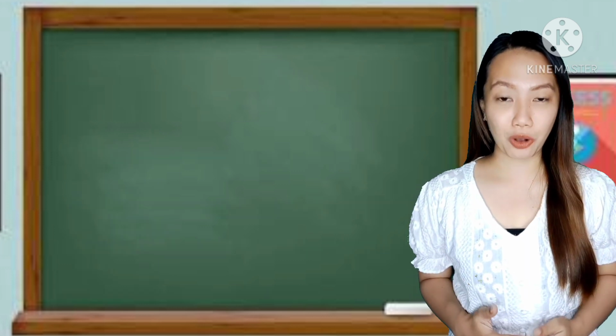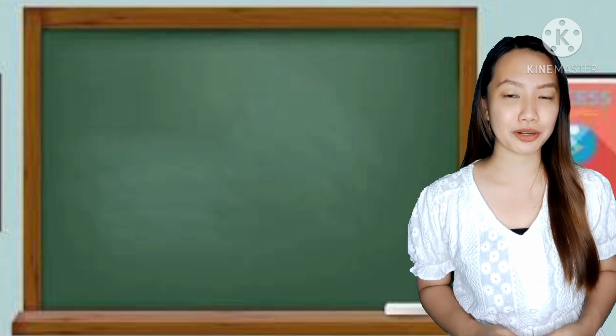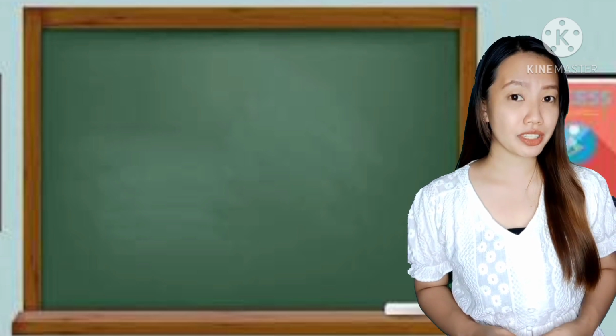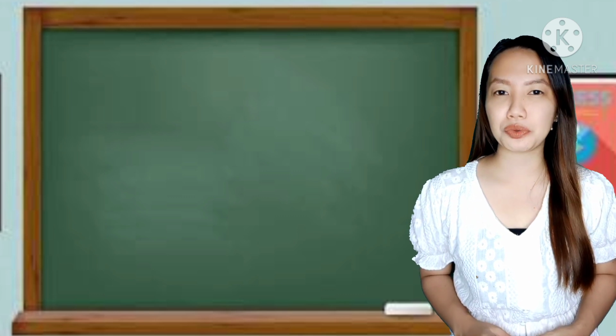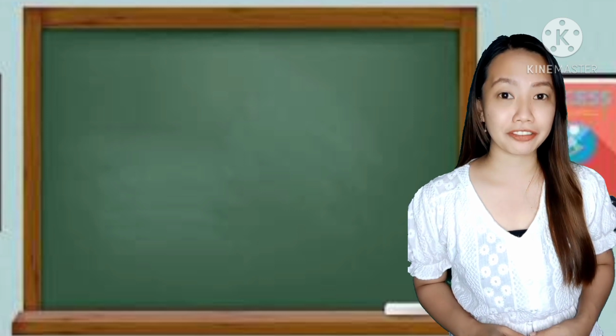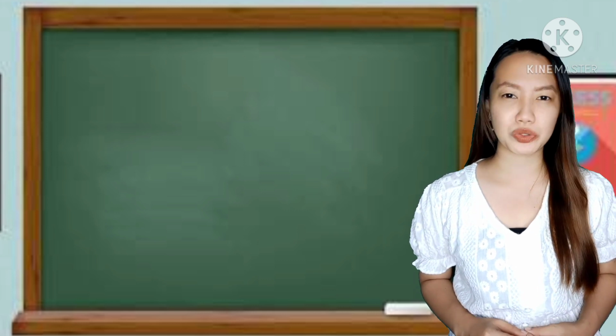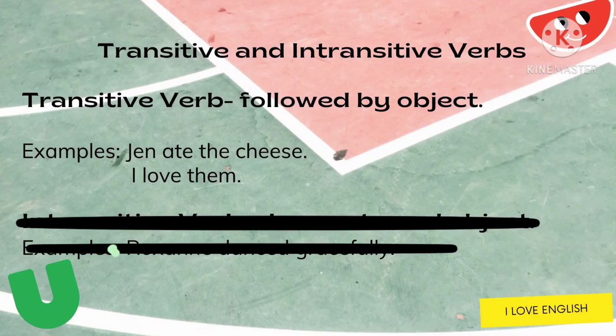And now that you have already made yourselves familiar with the principal parts of regular and irregular verbs, let's now talk about the transitive verbs and intransitive verbs. Your regular and irregular verbs can be used as transitive or intransitive verbs in sentences. To identify if a verb is used as a transitive or intransitive verb, you have to know about the direct object. A regular and an irregular verb is used as transitive verb if it has the direct object that receives the action. The direct object can be a noun or pronoun.